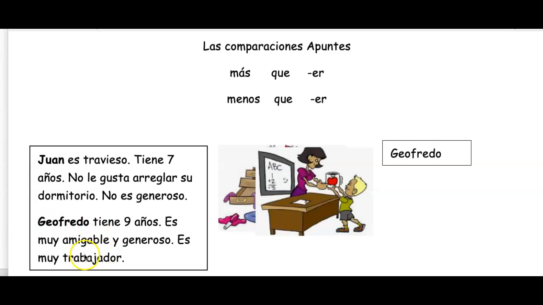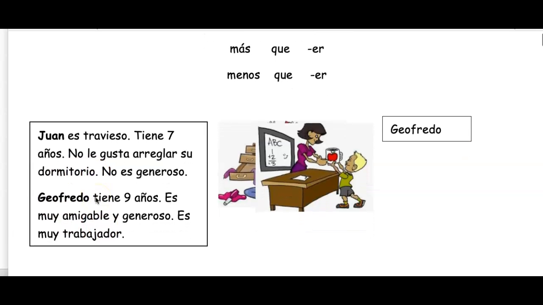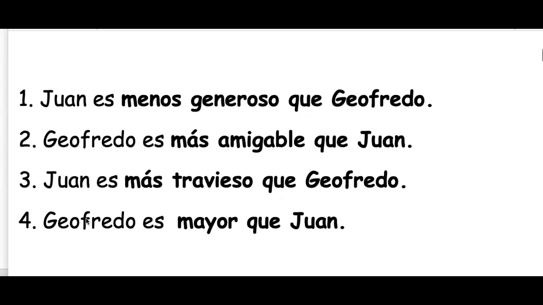We have some information about two young boys. We have Juan, who's kind of mischievous. He's 7 years old. He doesn't like to clean up his room. He's not generous. Alfredo is 9 years old. He's very friendly and generous. He's a very hardworking kid. So let's look at some comparisons we can make about these two.